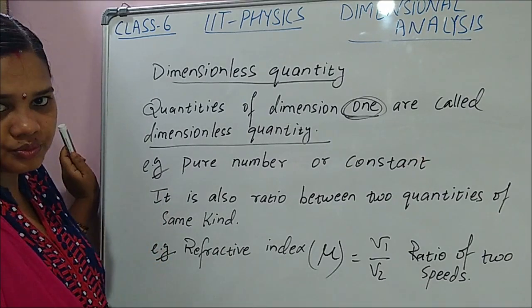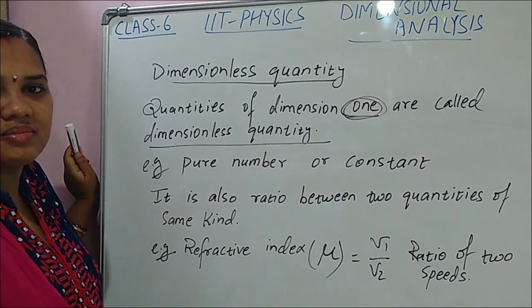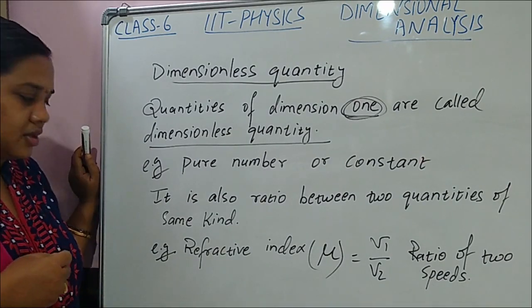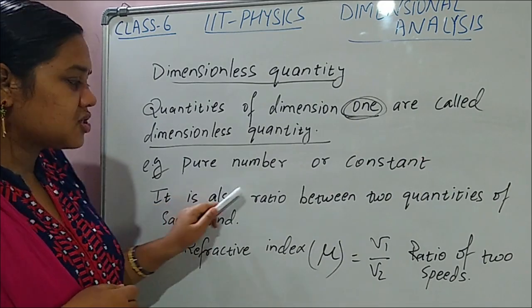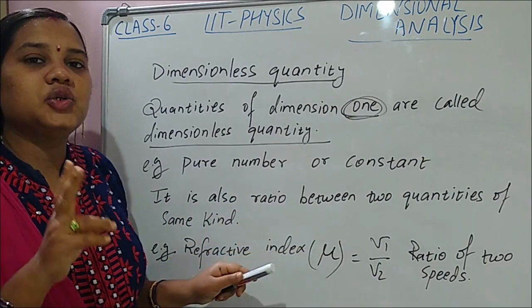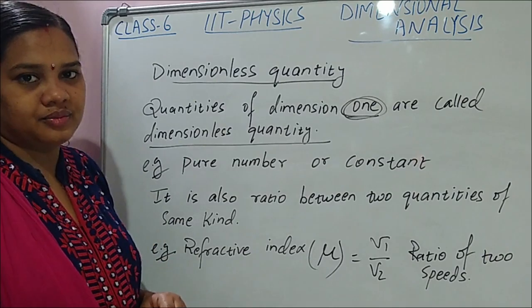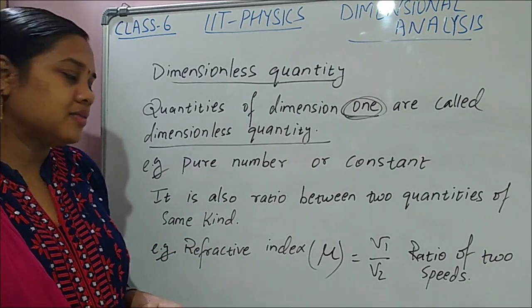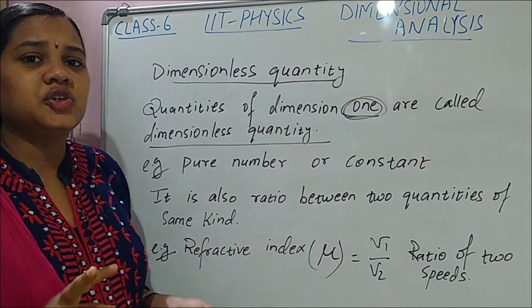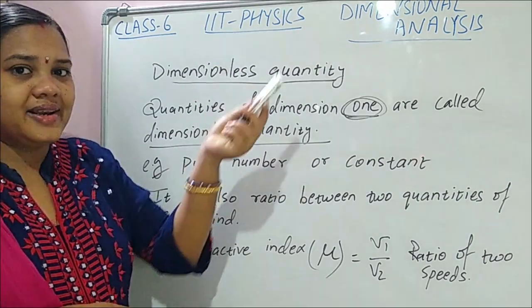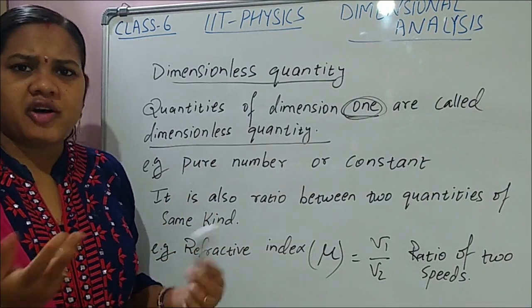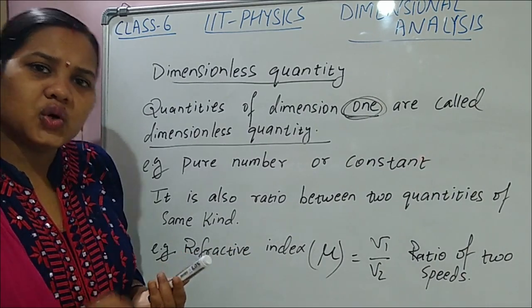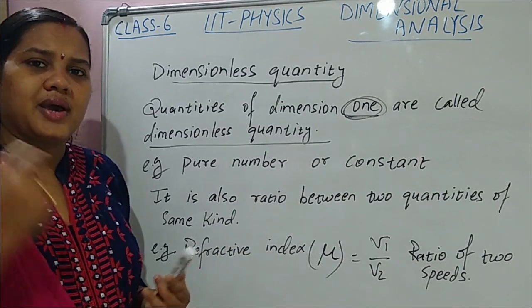Example: numbers, pure numbers, constants, these are dimensionless quantities. Clear? It is also the ratio between two quantities of the same kind. Suppose you are finding the ratio between two lengths, final length by initial length. So of course both are length only. So that time no unit and no dimension.